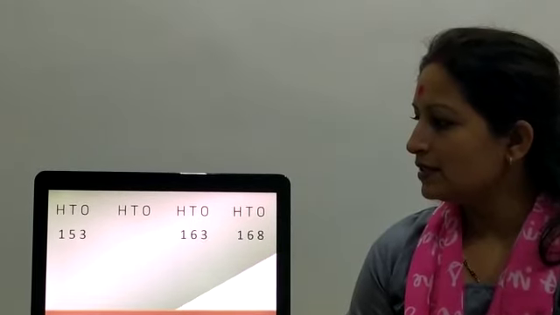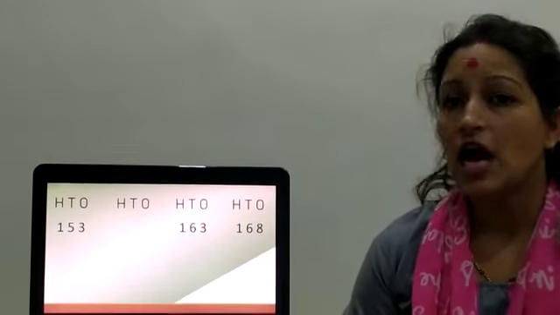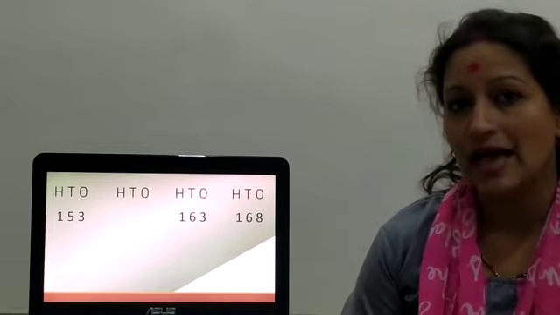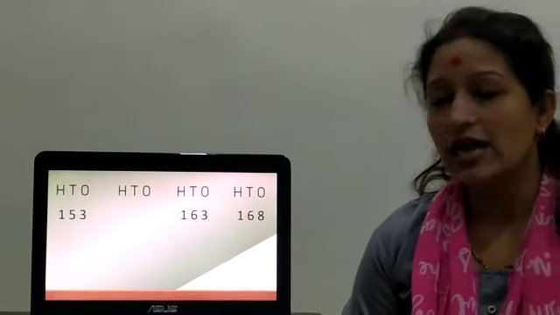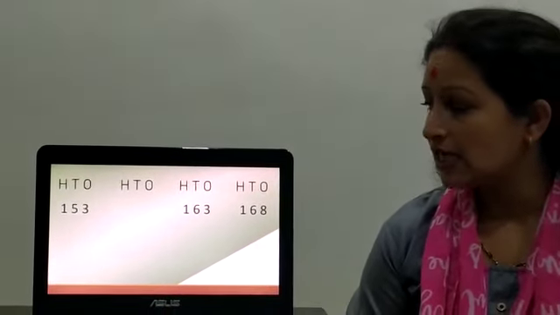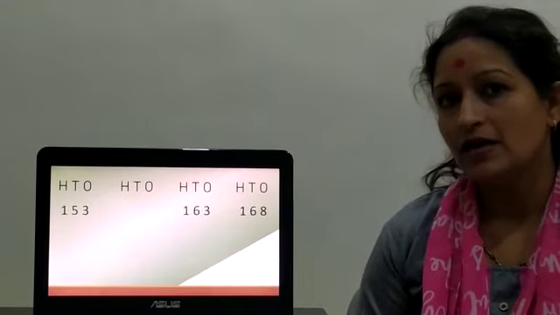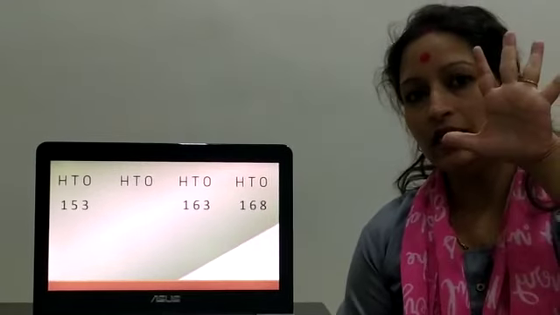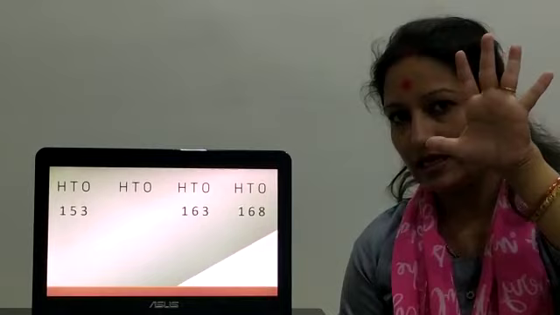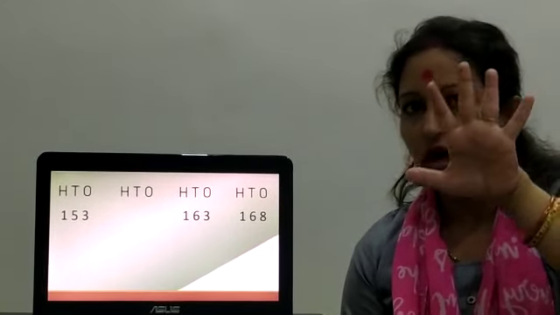The first one is 153. After 153 there is a dash. 163 and 168. What do we have to do here? After 153 I am going to take 5 fingers. Are you ready with your fingers? Okay.